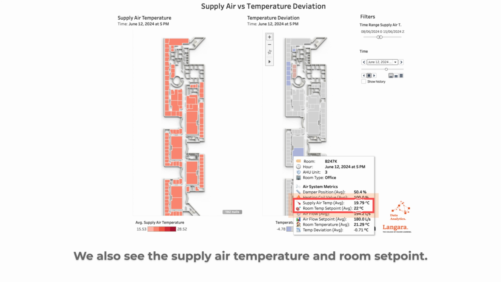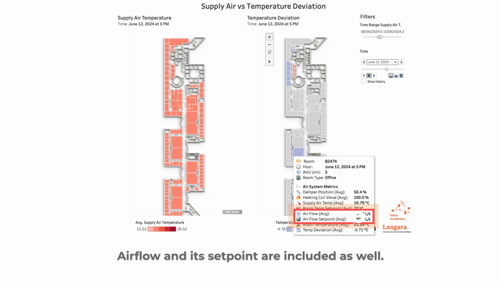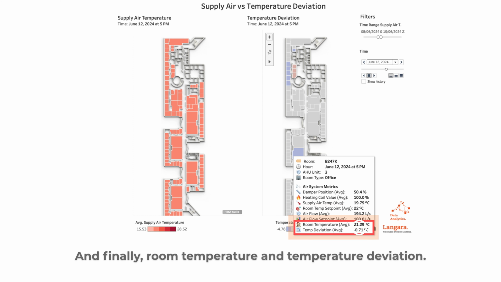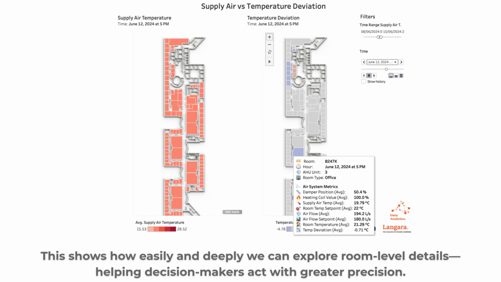We also see the supply air temperature and room set point. Airflow and its set point are included as well. And finally, room temperature and temperature deviation. This shows how easily and deeply we can explore room level details, helping decision makers act with greater precision.